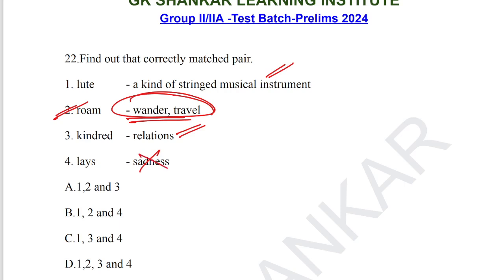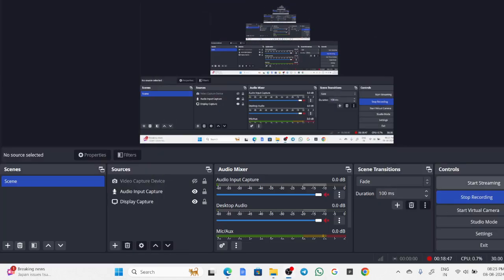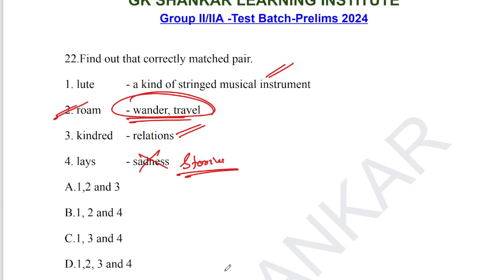Sadness cannot be the answer for lace. Lace means stories. Stories is the correct one. Option 4 is the correct usage here. The answer must be option A: 1, 2, 3 are correct.